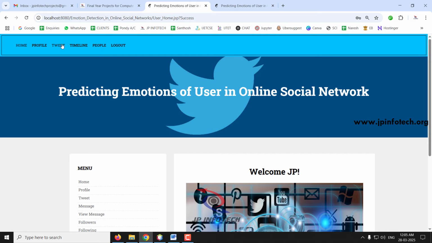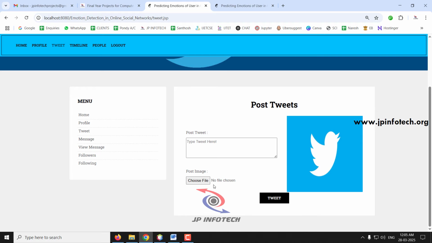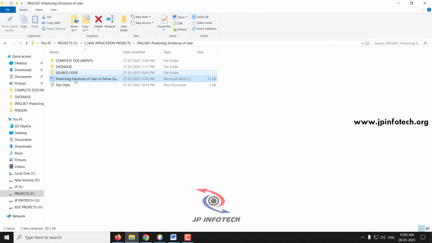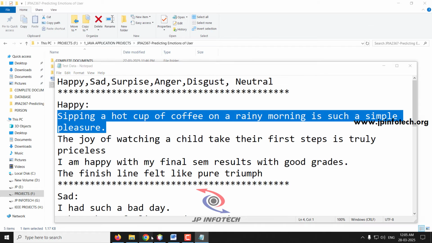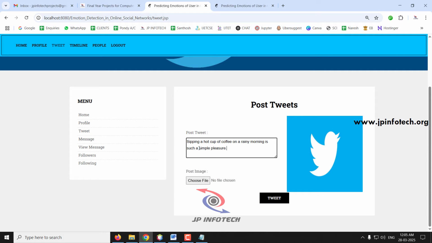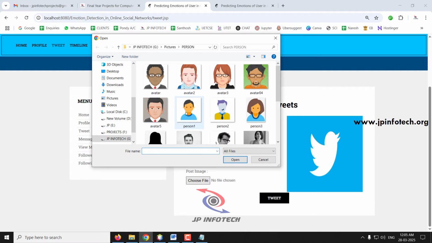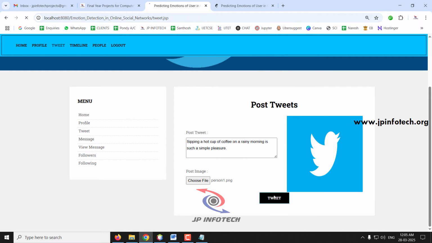Now I will post a tweet. So just go to the tweet part. Now I will show you the emotion prediction. I will post a sample tweet here. The tweet is, sipping a hot cup of coffee on a rainy morning is such a simple pleasure. I'll post this tweet by selecting an image and posting the tweet.